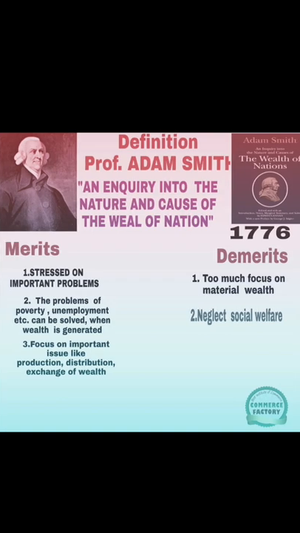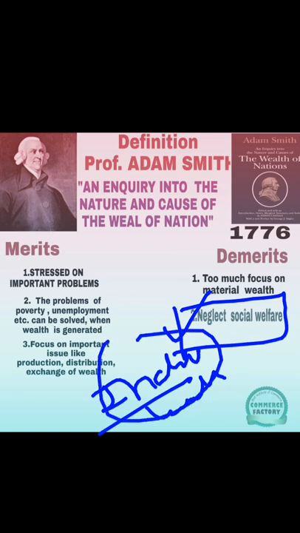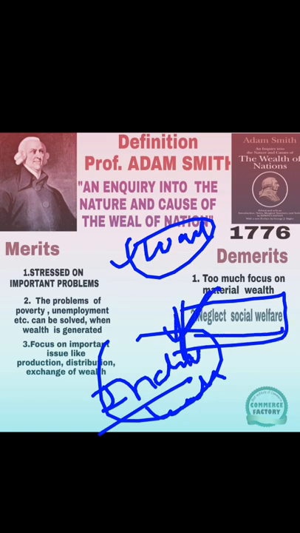That is why this definition is highly criticized. It totally neglects the social welfare of the people. It only talks about industrial development and does not show how to earn wealth, and if wealth is earned, social welfare is neglected.